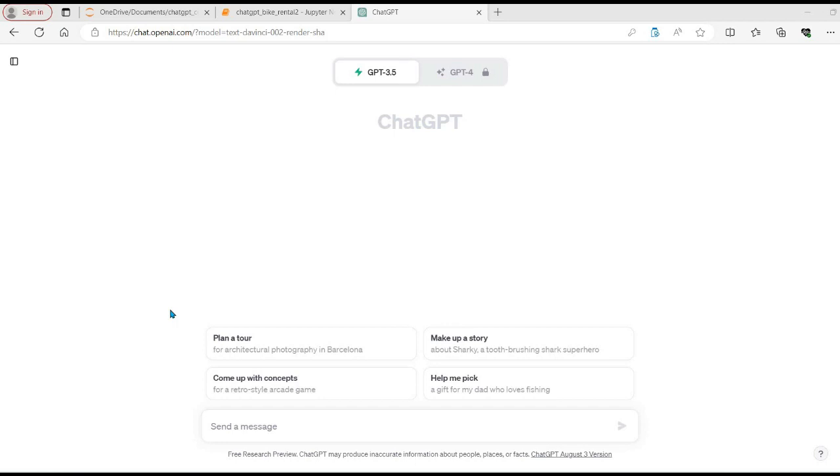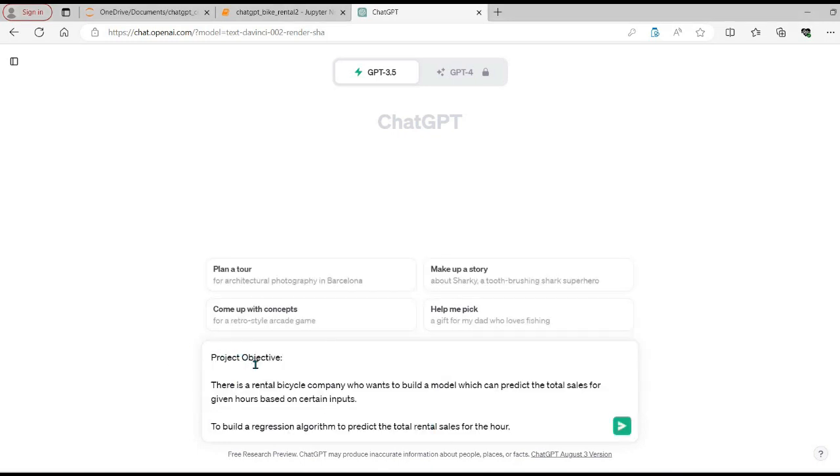So let's jump into ChatGPT and see what details I'm providing so that they can better understand our business case. The first thing we are going to do is provide the business objective of this work. Let me paste this message into ChatGPT. I am telling them the objective of this project: there is a rental bicycle company who wants to build a model which can predict the total sales for given hours based on certain inputs. So basically, to build a regression algorithm to predict the total rental sales for the hour. Now we have cleared the project objective of this work.